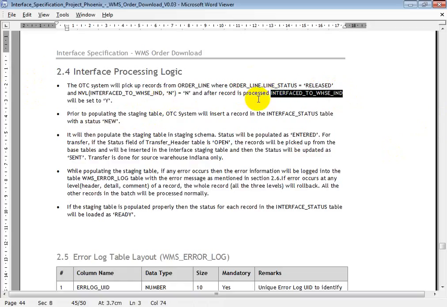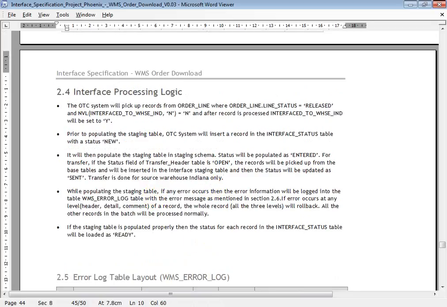Before running this order download interface, it will be N. After running this order download interface, it will be processed and set to Y. I mean, to explain that, the order download for that particular order line has already been done. And there is no interface status table, it does not exist. I guess while creating this spec, maybe they thought of creating a table, but they did not implement it. Okay, this is about the order download interface.